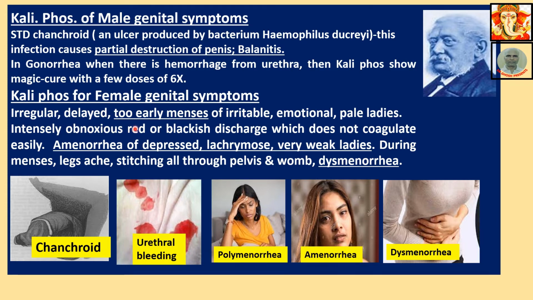Kali phos for female genital symptoms. Irregular, delayed, too early menses of irritable, emotional, pale ladies. Intensely obnoxious red-blackish discharge which does not coagulate easily. Amenorrhea of depressed, lachrymose, very weak ladies. During menses, legs ache, stitching all through the pelvis and womb, dysmenorrhea. Kali phos looks after all three types: dysmenorrhea, amenorrhea, and polymenorrhea. Polymenorrhea means too early. All types of menstrual problems in ladies are looked after by this KP.